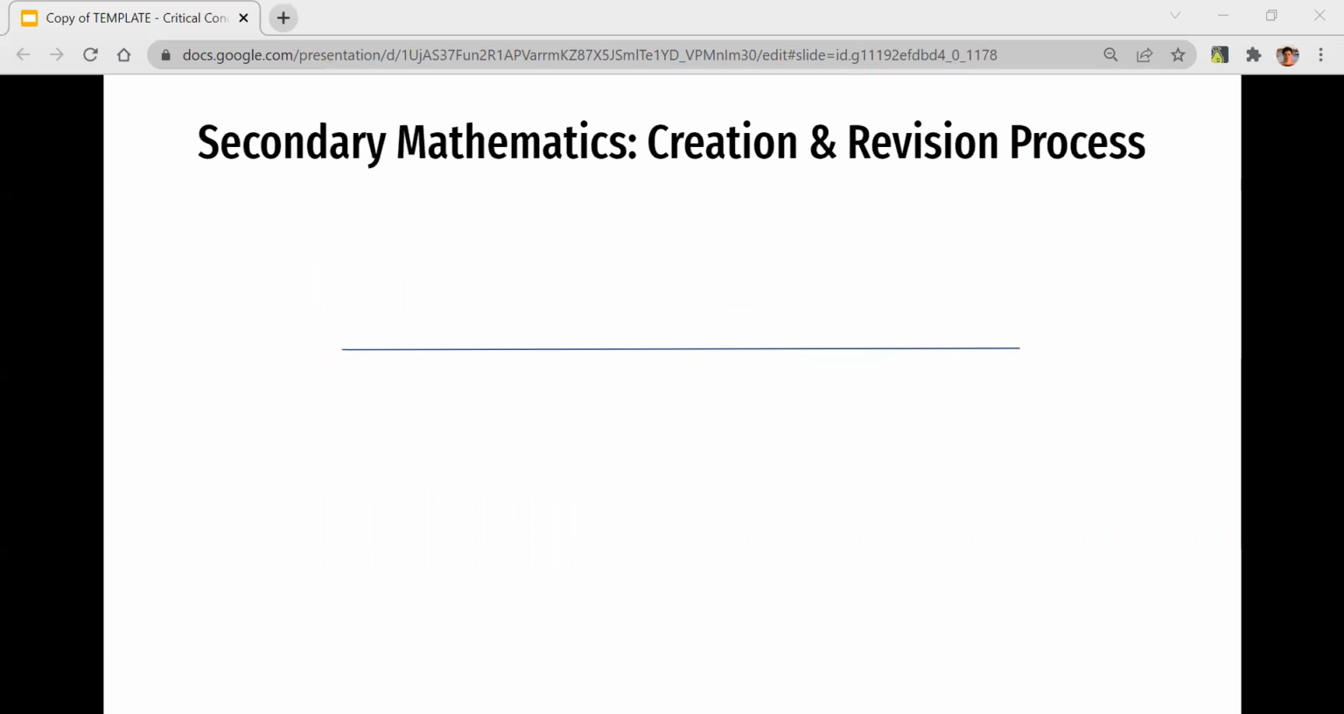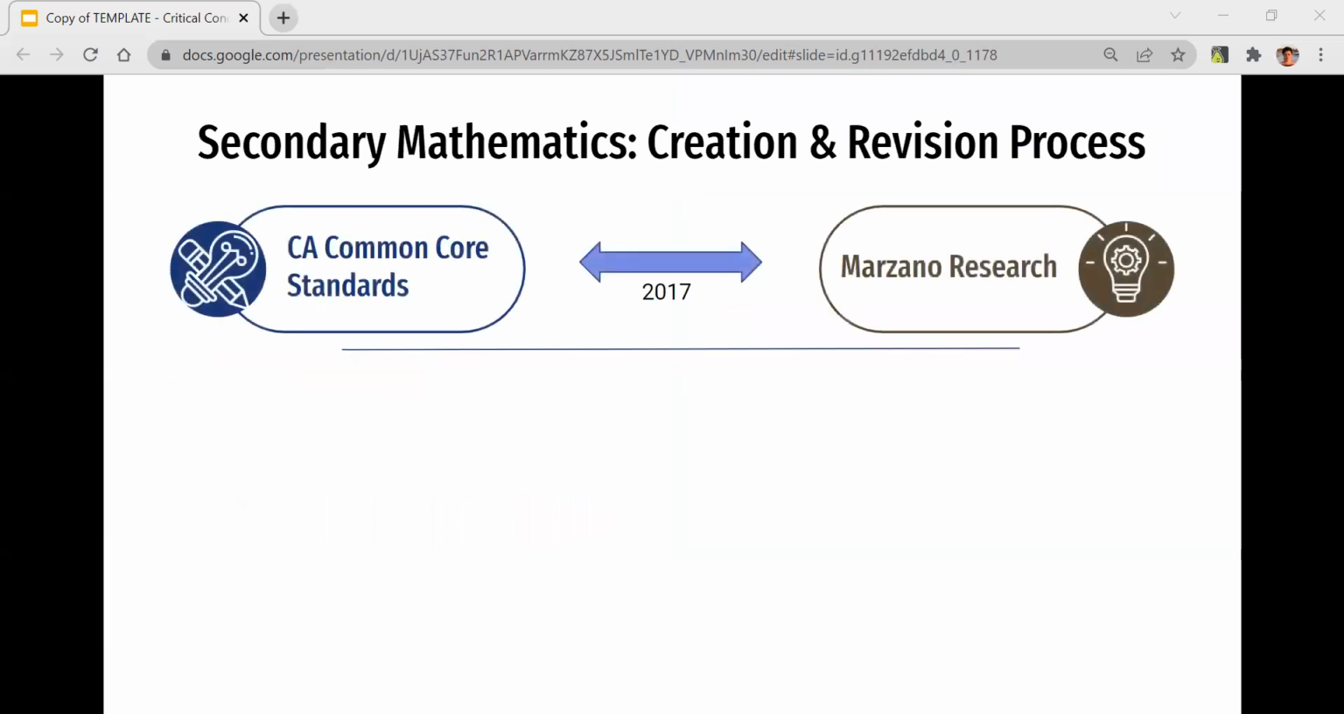In 2017, San Diego Unified partnered with Marzano Research to learn how standards can be bundled together to create critical concepts. Educators from across the district came together at that time to customize the critical concepts for San Diego Unified. They also created year-long maps, units, and lessons around these critical concepts.